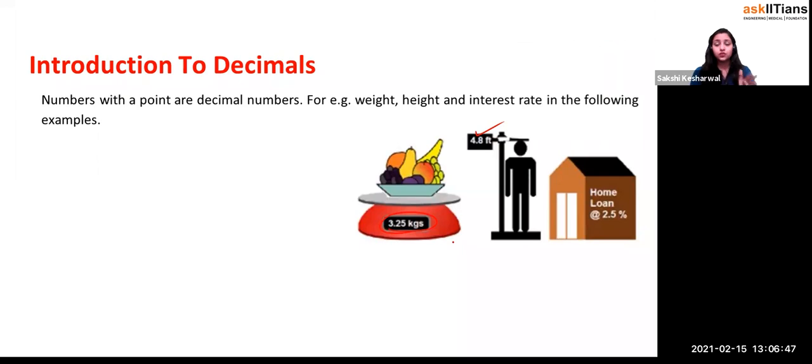But the point is that once you understand what a decimal is, how it is used, what its applications are, and actually what a decimal is, right? Like in the last class we learned about fractions, so now we have to learn the basics of decimals. So basically we should have such things in our mind. We say that numbers with points are called decimal numbers, for example weight, height, interest rate in the following examples, right? You see this example and these examples. Just give a close observation.